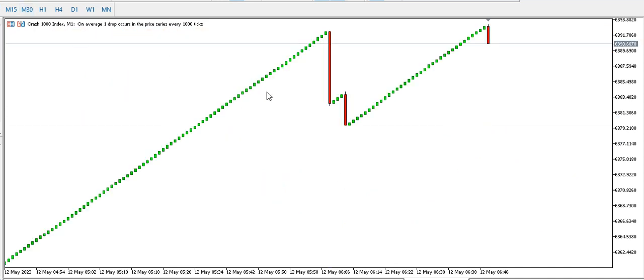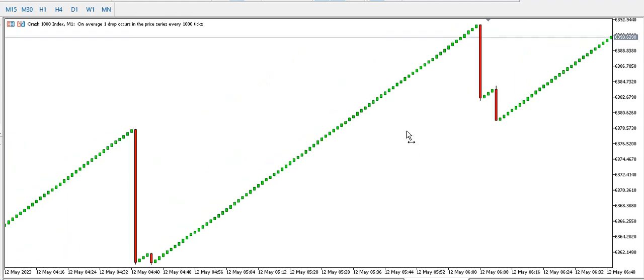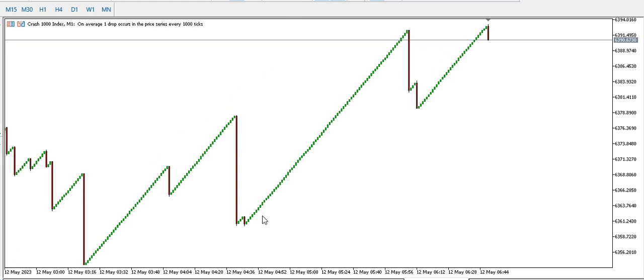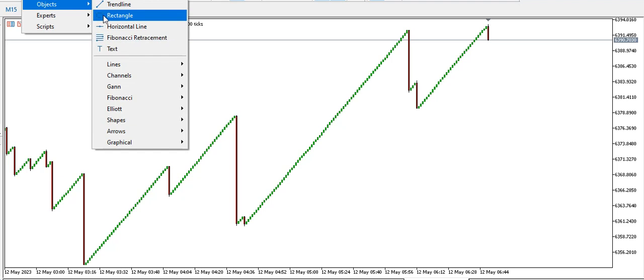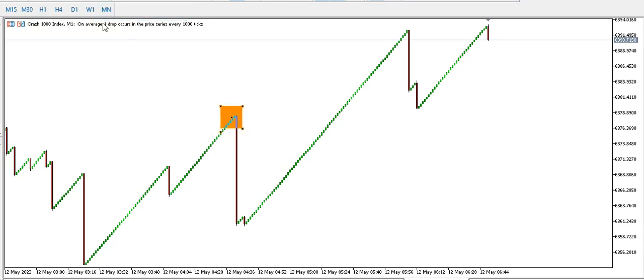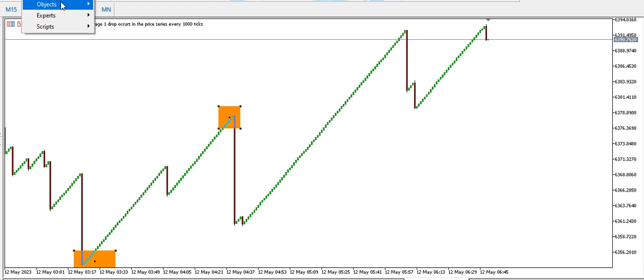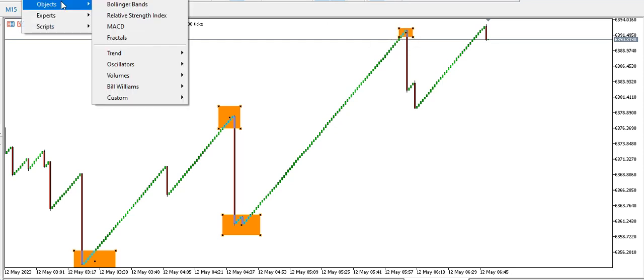For the 1 minute time frame, looking at Crash 1000 Index, currently buying. We have lesser spikes, and in fact on the 1 minute time frame we have a higher high. We have a high, we have a low. This is a low, this is a low around here, this is a high, this is a higher low, and this is a higher low. We have this higher high, this higher high, then this higher low.